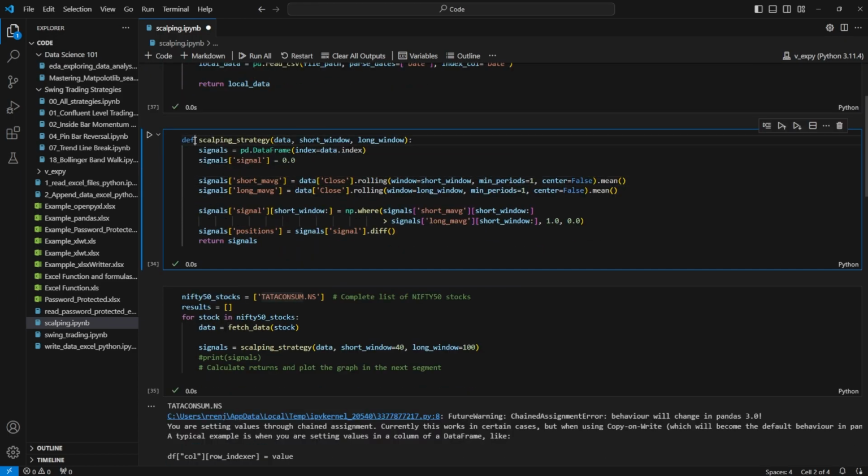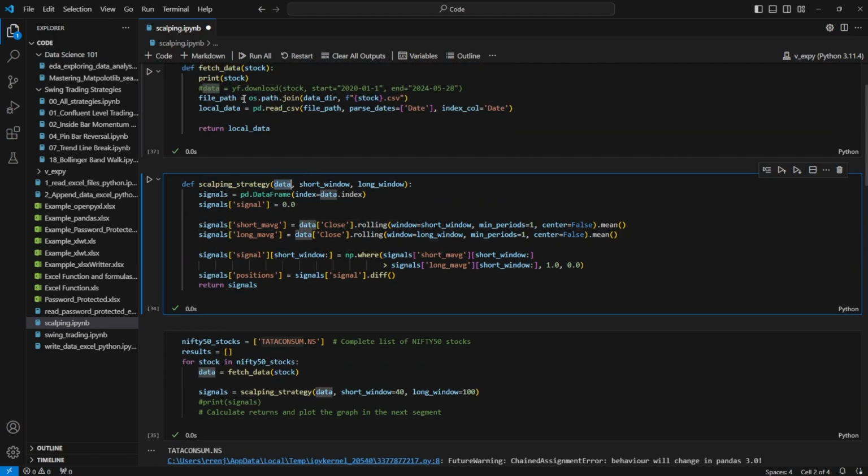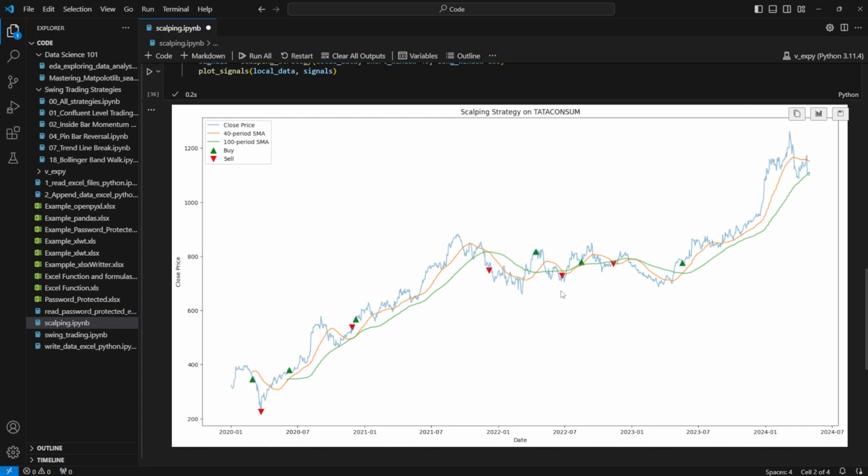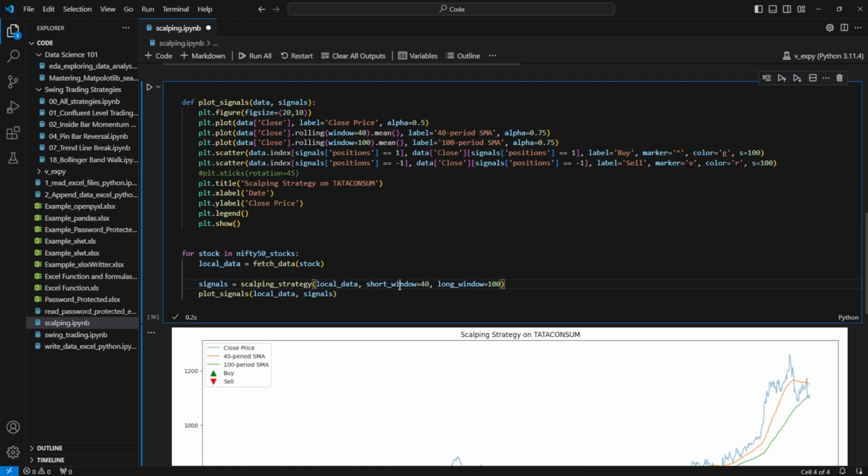And then the second is the logic behind the scalping strategy. In this we'll be passing the data which we bring in from the folder, and then the short window and the long window. Short window and long window are basically the moving averages of the particular stock for, let's say, a number of days. I'm saying that the short window should be 40 days and the long window should be 100 days. It basically says that for the rolling window, every day the data should move on to the next date. So basically we are trying to take a 40-day mean.